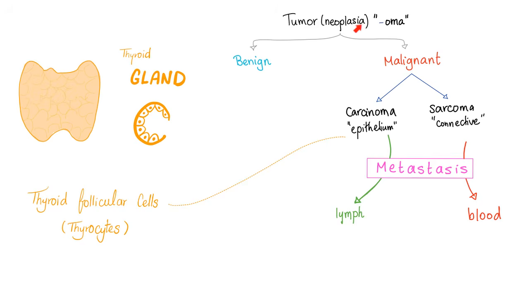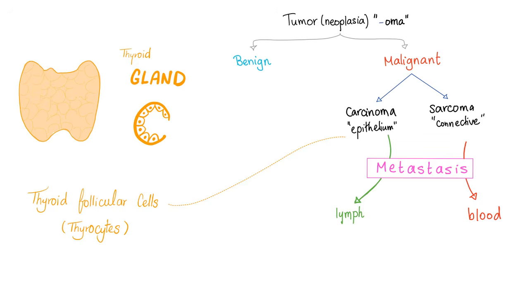A tumor is a neoplasia, is any word that ends in oma, except Oklahoma. It is divided into benign or malignant. Malignant is divided into carcinoma or sarcoma. Carcinoma is cancer of epithelial origin. Sarcoma, cancer of connective tissue origin. Carcinomas metastasize to the lymph. Sarcomas love to metastasize to the blood.